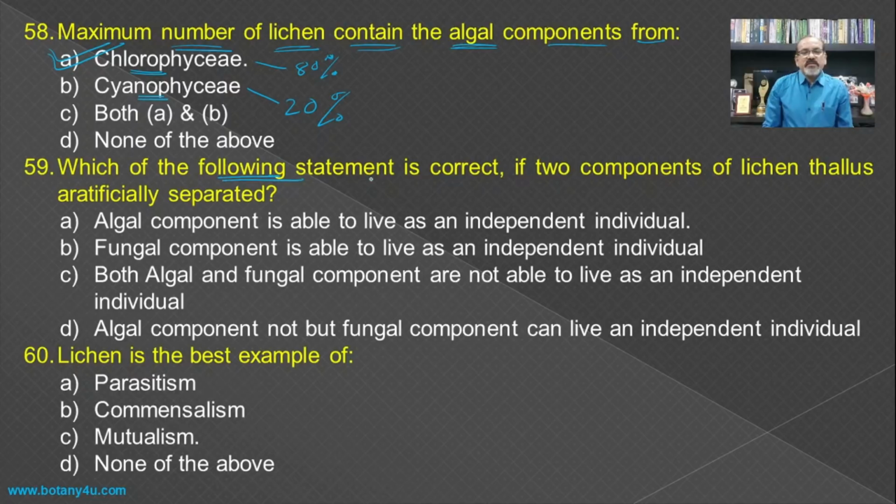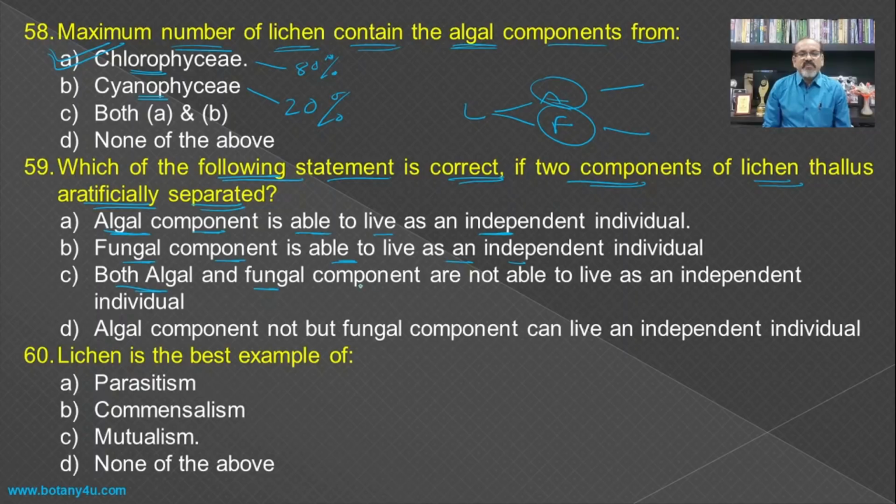Then which of the following statements is correct? If the two components of the lichen thallus are artificially separated. As we have seen, the lichen is made up of algae and fungi, and if both the components are separated from each other, then what will happen? First, the algal component is able to live as an independent individual. Second, the fungal component is able to live as an independent individual.